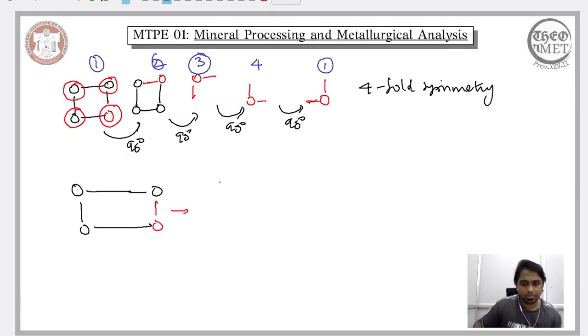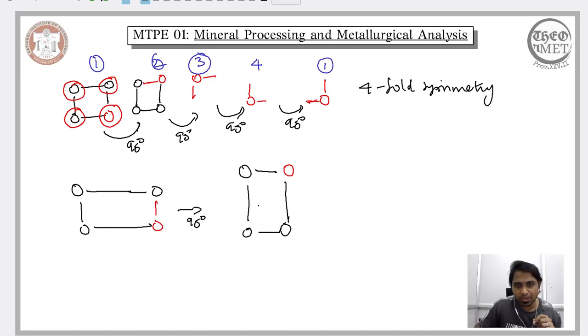So if I do a rotation by 90 degrees, then the overall configuration or the arrangement of the atoms changes entirely. When I rotate it by 90 degrees, the configuration of the unit mesh will be something like this. This is no longer a rotational symmetry because the overall configuration has changed. However, when I add another rotation by 90 degrees, I will get back to the original rectangular mesh, which is of this form.